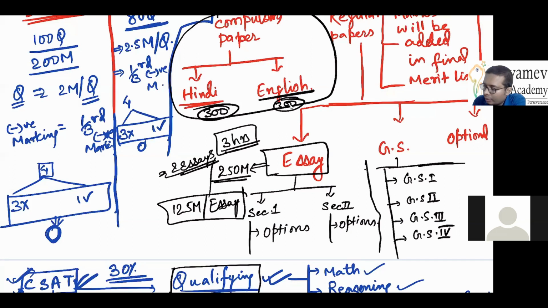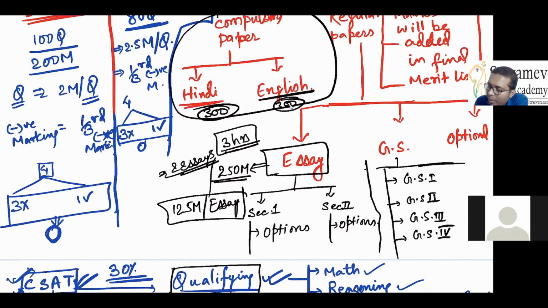Clear? Okay. If I talk about the interview, in the interview the questions will be on more predictable lines. You can predict 80% of the questions in the interview, but you will have to study even deeper.